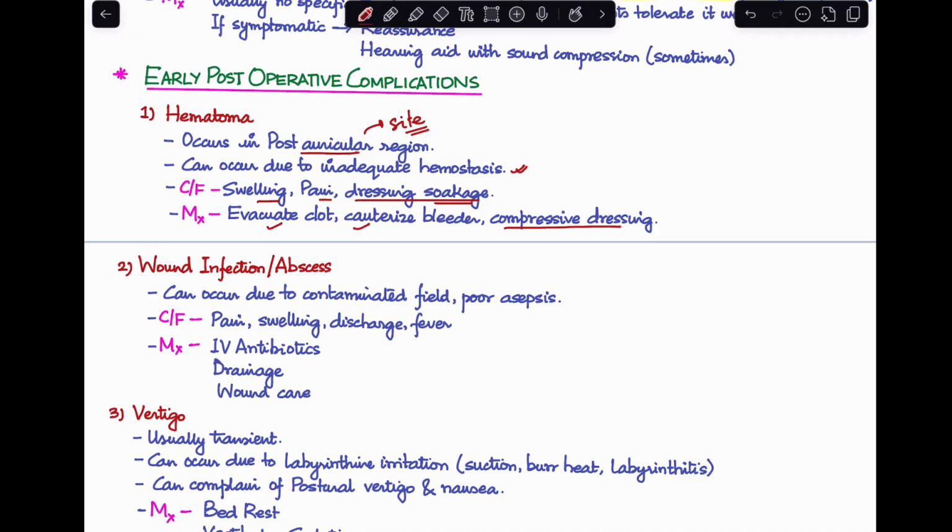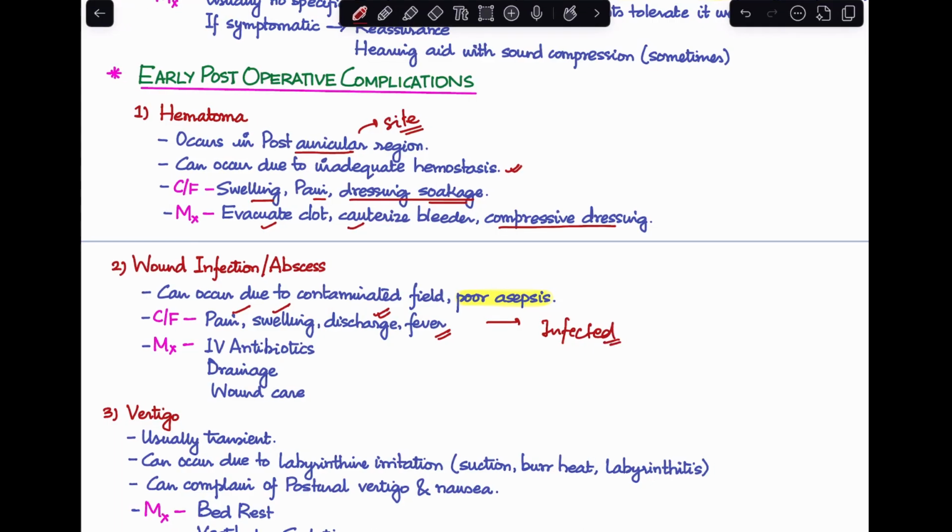Next, the patient can also have a wound infection or abscess. Usually the wound is in the post-auricular region. So in these cases, why would it happen? It can happen because the field has been contaminated or poor aseptic conditions have been maintained during the time of surgery. These patients will again have a swelling in the region, they'll have pain, they'll also have discharge coming from the wound, and they'll also be febrile. So these are all features that will point towards a case of infected wound.